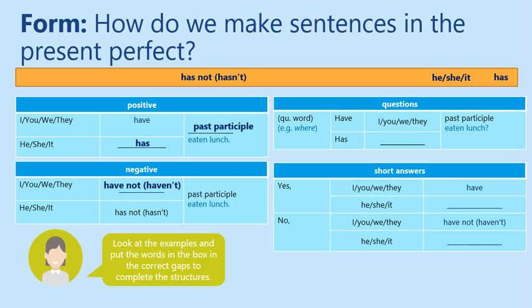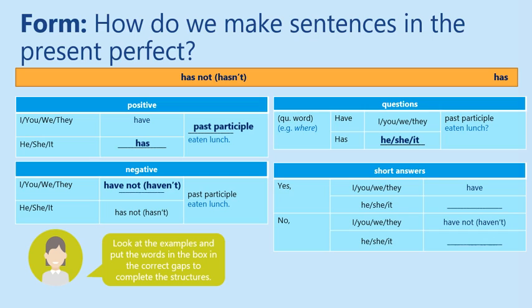Look at the question. We can use a question word at the beginning, for example, where have you eaten lunch? And for the third person, we can say, where has he, she, or it eaten lunch? Don't forget to write the question mark at the end of the sentence in the question form.